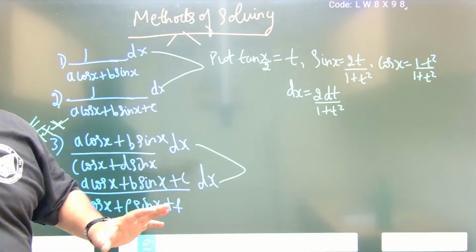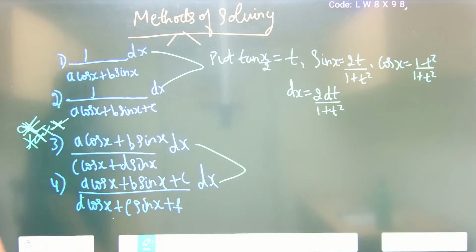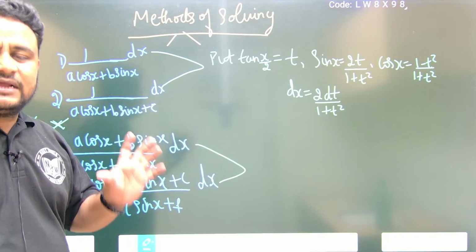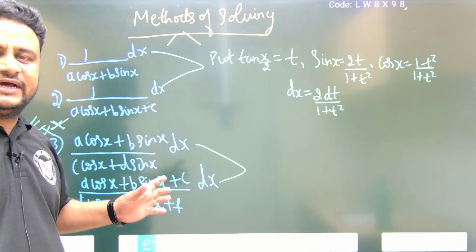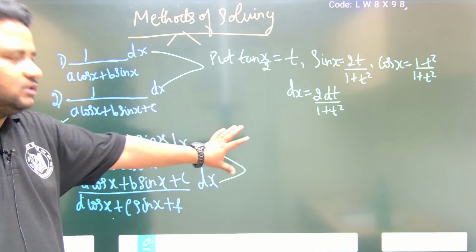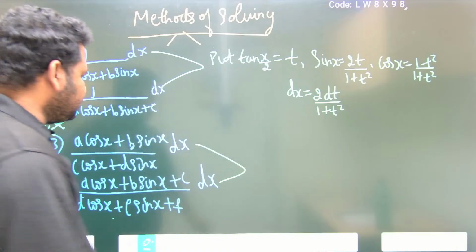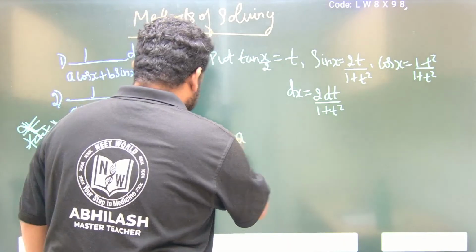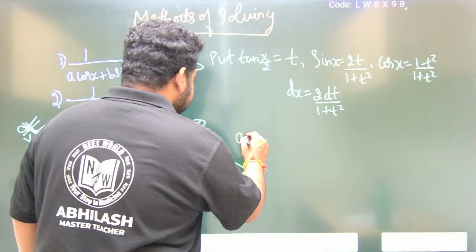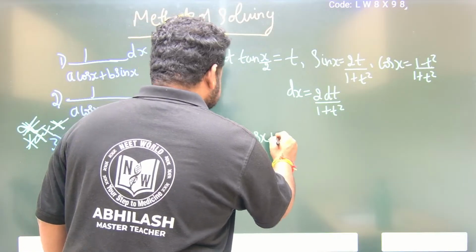Now when I talk about the third and fourth type, here you always have to equate the numerator to some expression. I will tell you now. Here the numerator is a cos x plus b sin x.